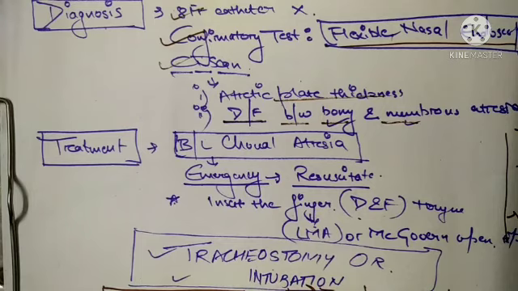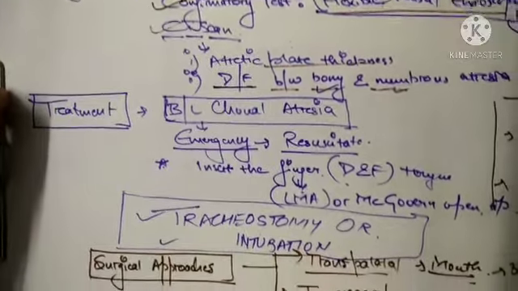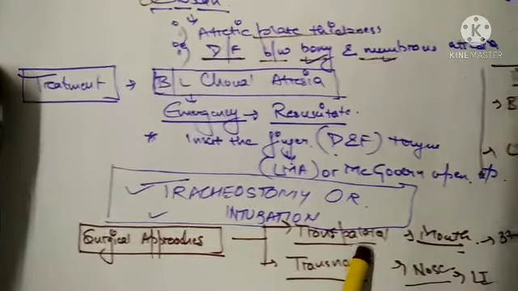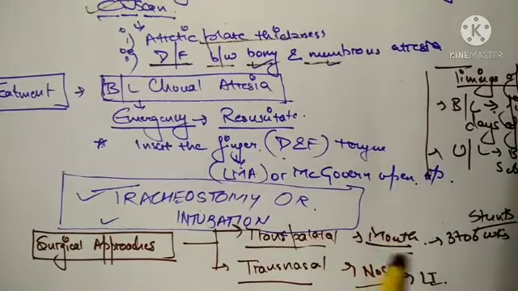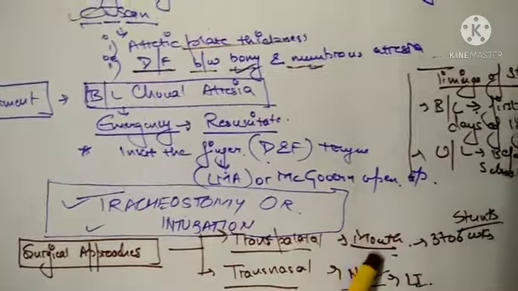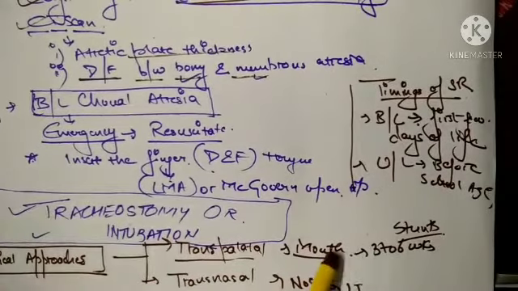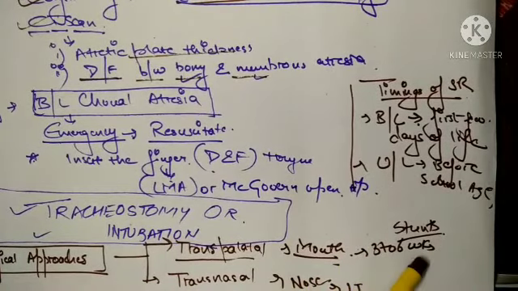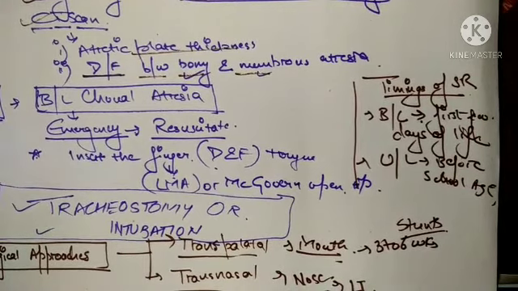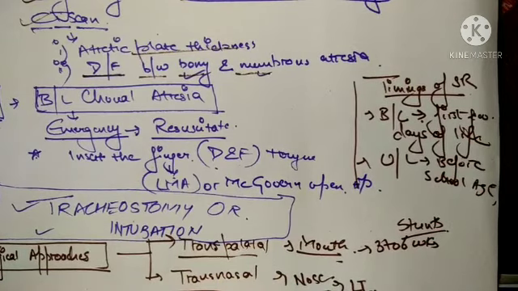Now, how can we approach the surgery? There are two approaches. The first is the transpalatal approach, which is through the mouth. The second is the transnasal approach, going through the nose. In this, the stents are placed for 3 to 6 weeks in the newborn, and the transnasal approach is considered less invasive.